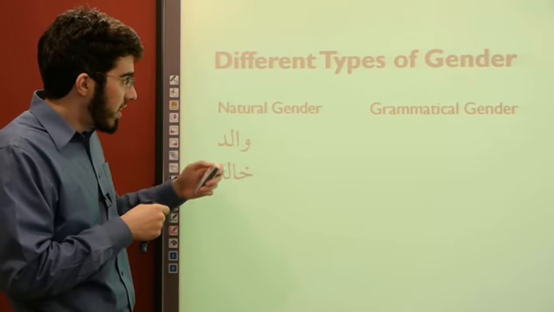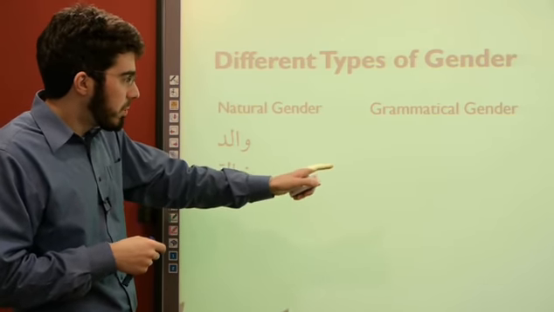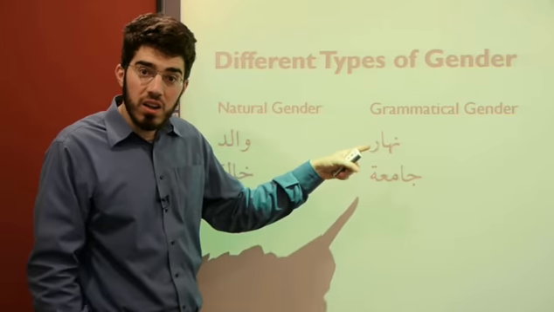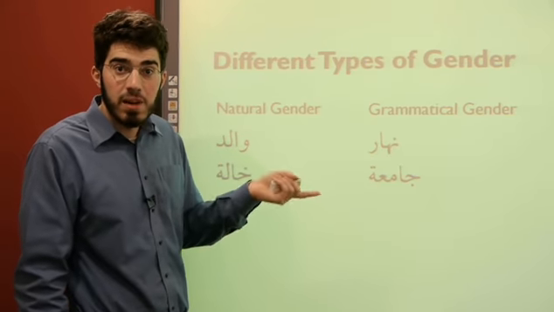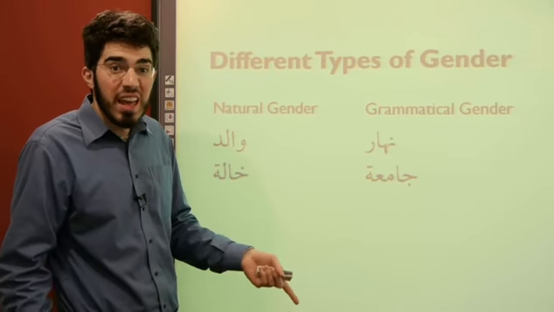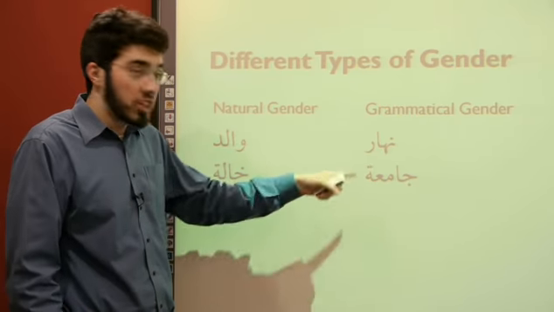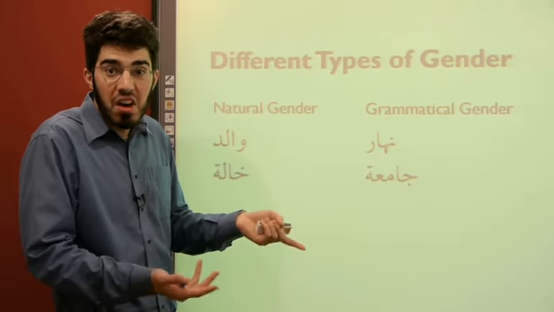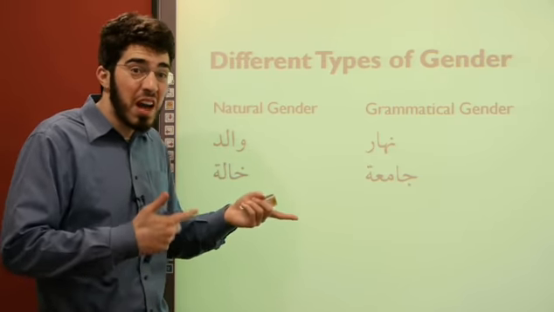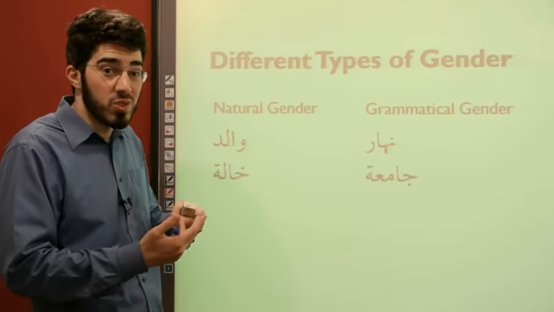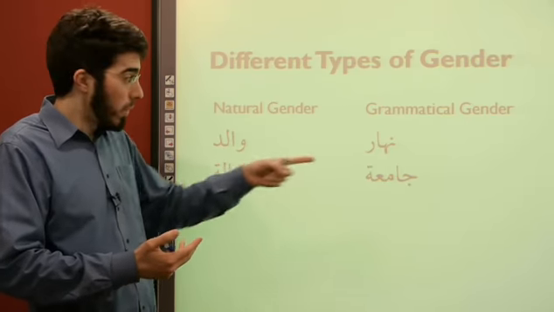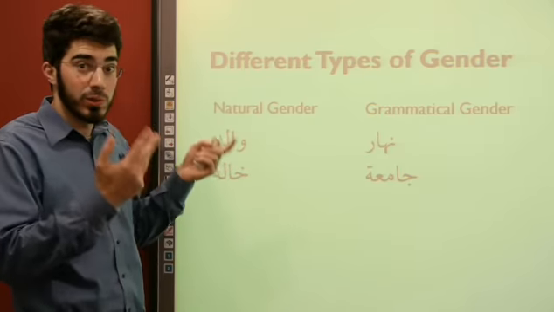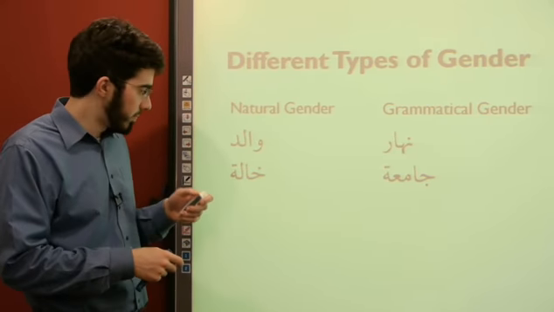Let's take a look here. Under grammatical gender, in Arabic, the word nahar is masculine. The daytime is masculine. What's manly about the day? I don't know. Jami'ah. What's feminine about a jamia, about a university? I don't know either. I mean, maybe you could argue now, like statistics say that the majority of students in universities are women, but that word came around a long time before that happened. Who knows? Let's keep going.